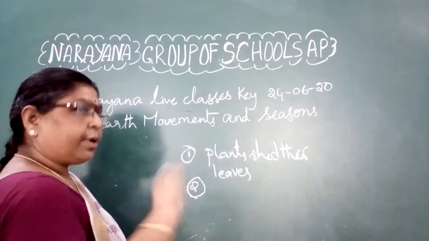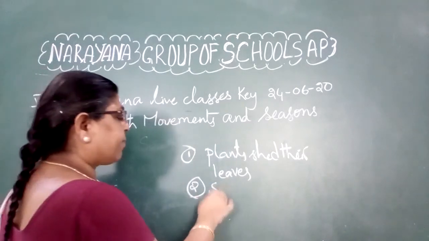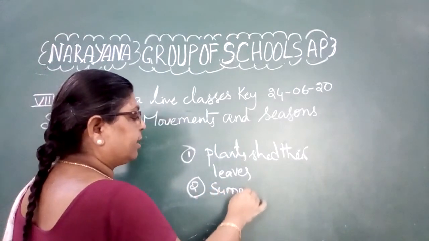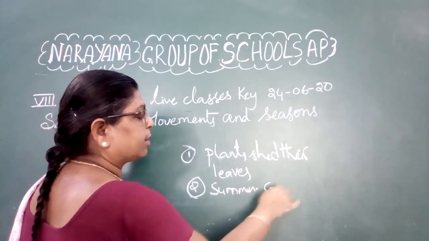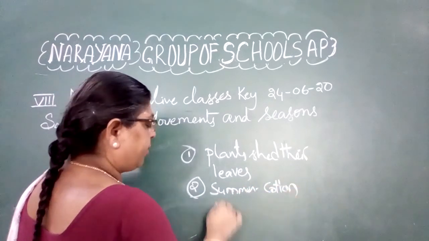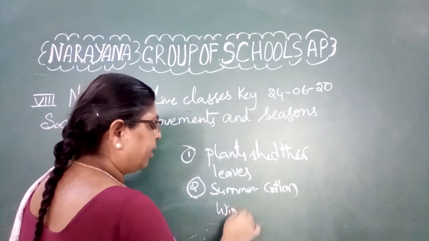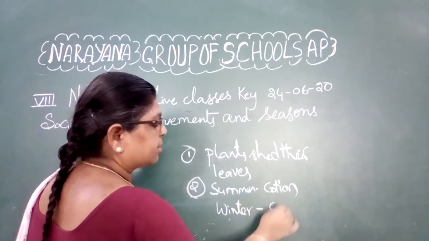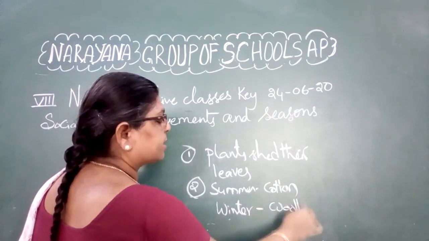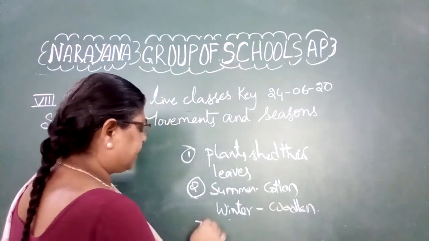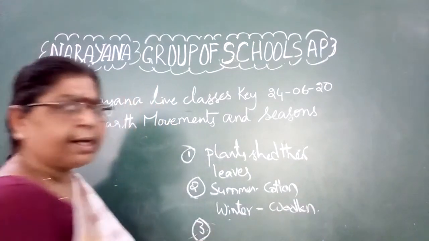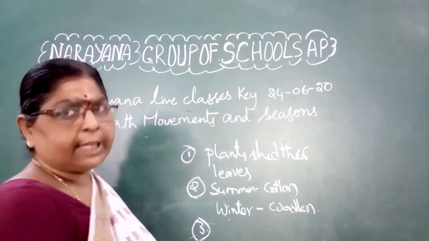And even if you observe us also, in the summer we wear very loose clothes and cotton cloths, whereas in the winter we wear woolen cloths. That shows very clearly that we are also changing our habits along with the seasons.